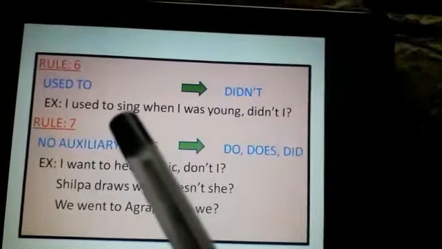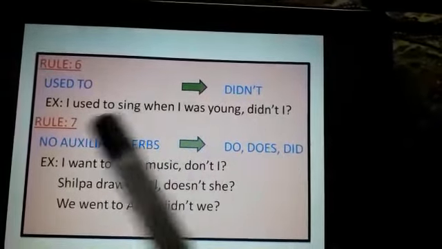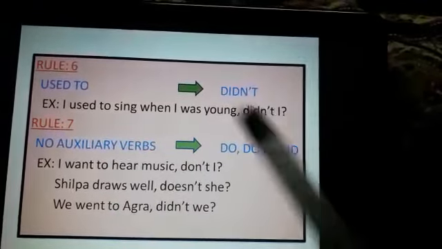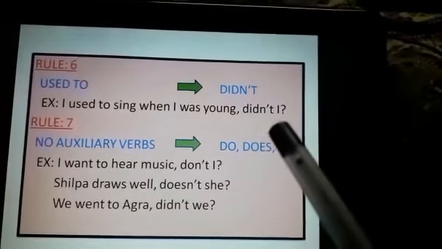Rule 6: In the sentence, if "used to" comes, we have to use didn't. See, example: I used to sing when I was young, didn't I? Don't use that "used to" here. Okay, so we have to use did here.